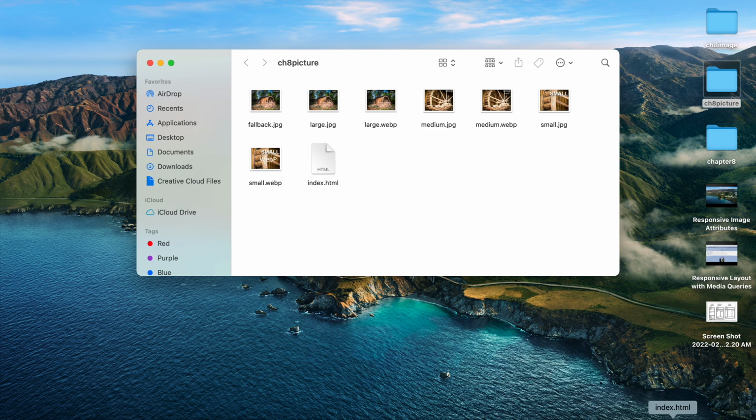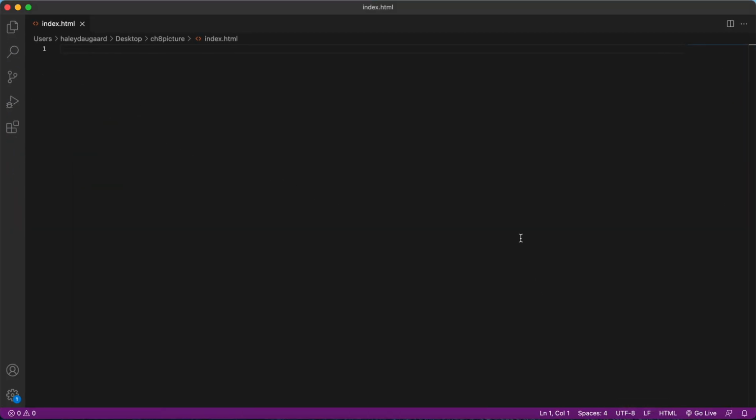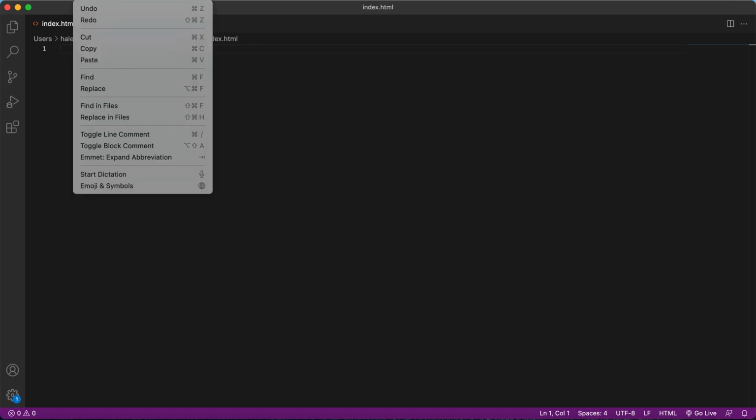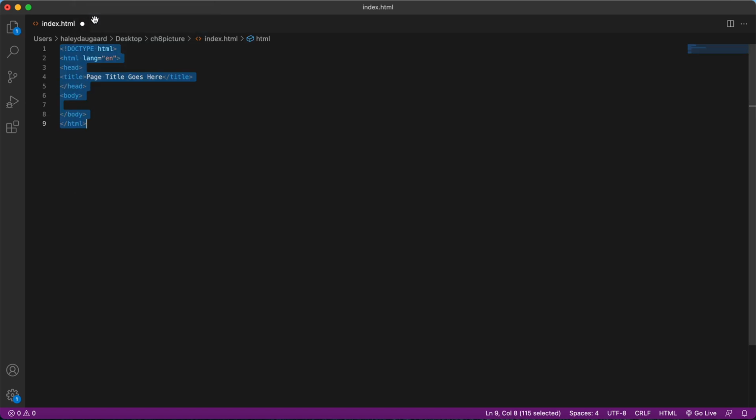So if you open that index.html file up in your editor, it should look like that. And you'll notice that there's not really much on it. And when you open it inside your web browser, it's going to be blank because we haven't added anything to it yet.